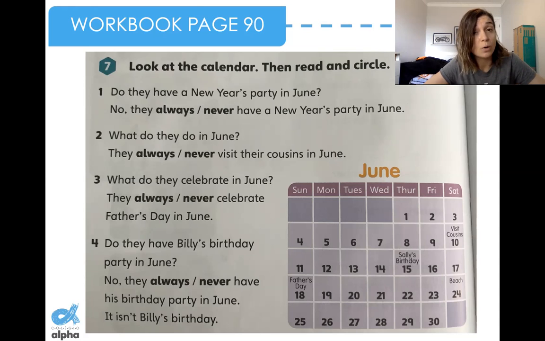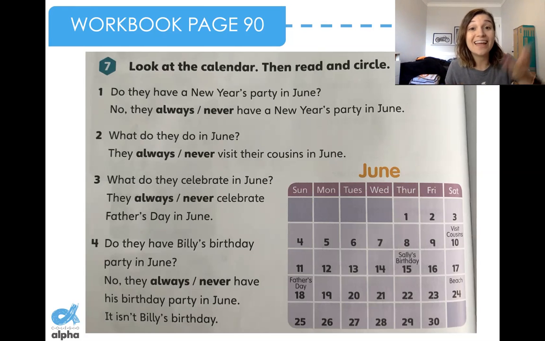No, they always, never have his birthday party in June. It isn't Billy's birthday. Now you need to look at the calendar and circle always or never. Remember, always is positive and never is negative. Okay, so this is going to be your homework.